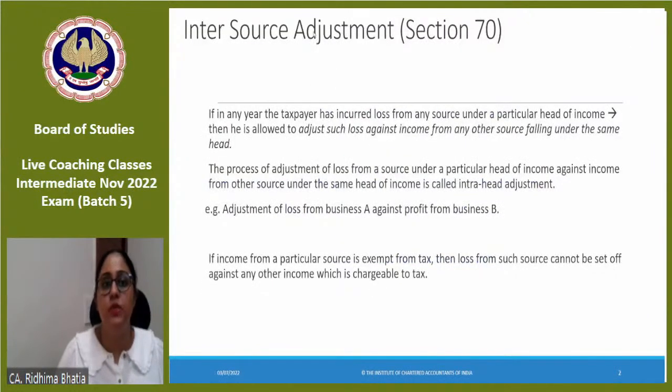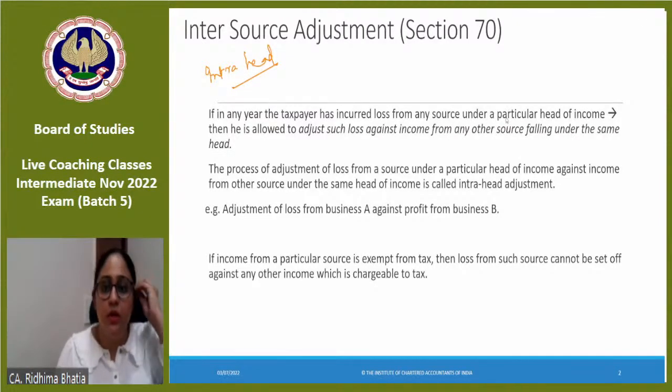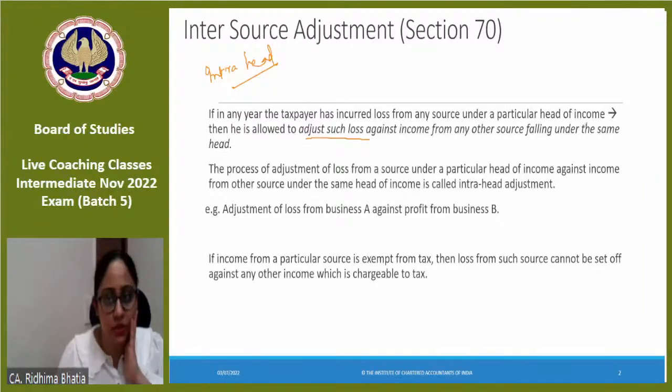Inter-source adjustment. Inter-source adjustment means intra-head adjustment. Okay, if in any year the taxpayer has incurred loss from any source under a particular head of income, then he is allowed to adjust such loss against income from any other source falling under the same head. The process of adjustment of loss from a source under a particular head of income against the other source under the same head is called intra-head adjustment. Adjustment of loss from business A from the profit of business B.